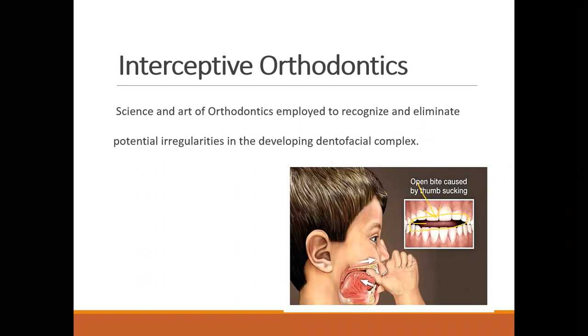The child keeps the thumb between the upper and lower teeth. Due to the pressure of the thumb, the upper teeth are forced upward and inward, meaning they intrude, and the lower teeth also go toward intrusion. Intrusion means they are going back into the bone. So due to that intrusion, number one, the child has an open bite.